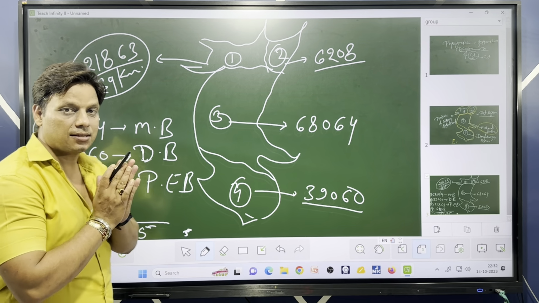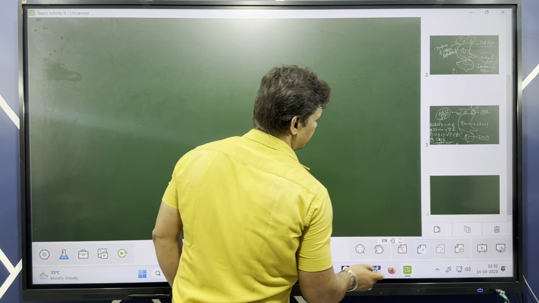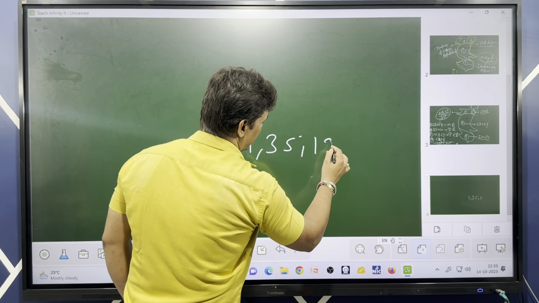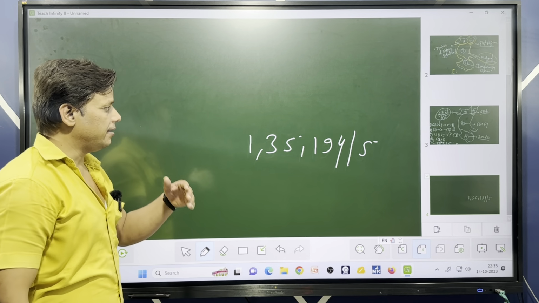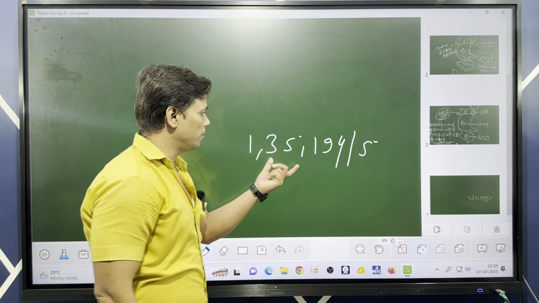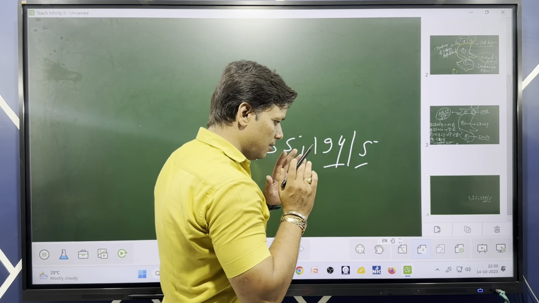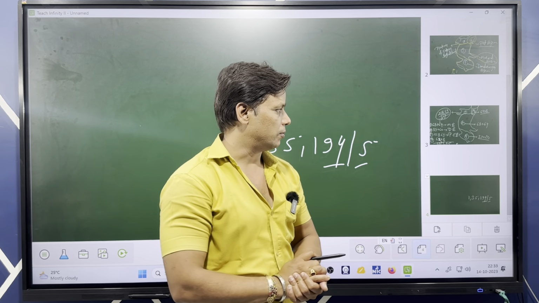The entire Chhattisgarh, area of entire Chhattisgarh. And what it is? You know it very well. 1,35,194 or 5. Okay, it could be written here that 194 and 195 also. Okay, it depends on the given objective in your exam also.